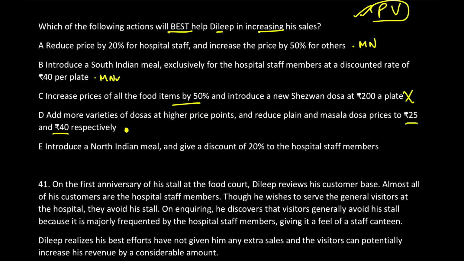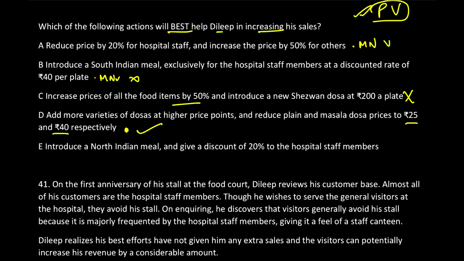तो इससे क्या होगा? अगर उन लोगों ने इसे परचेज कर लिया तो उस न्यू साइज न्यू वैरायटी ऑफ डोसा का परसीव्ड वैल्यू बढ़ जाएगा. People will start believing. Suppose if people start liking the Szechuan dosa, he starts selling at rupees 70. If people start liking, there will be a perceived value of that Szechuan dosa, and everyone will be like, nahi nahi, Szechuan dosa hai na, thoda alag hai, so we are ready to pay. That's the point of view. So keeping that in mind, D looks appropriate to me compared to A and B.